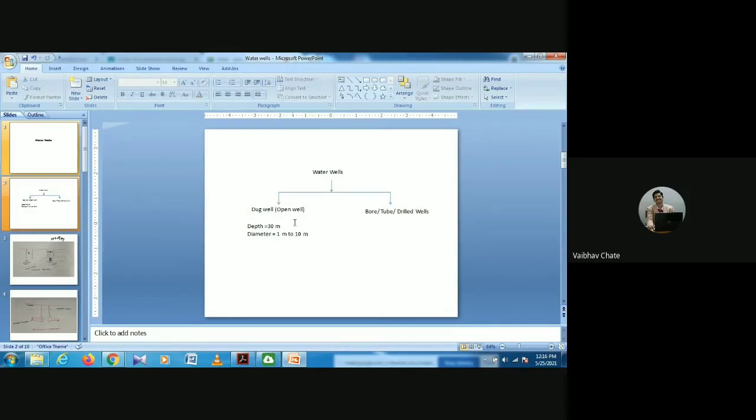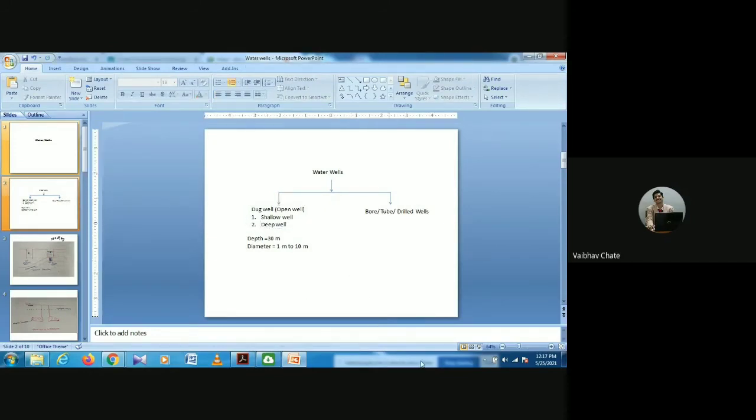Okay, there are two types that we have discussed. The first one I called shallow well, and the second one I called deep well. The shallow well and the deep well have nothing to do with the depth of the well. So please understand the basic difference.